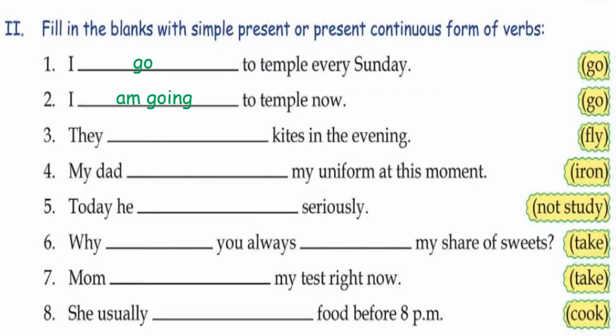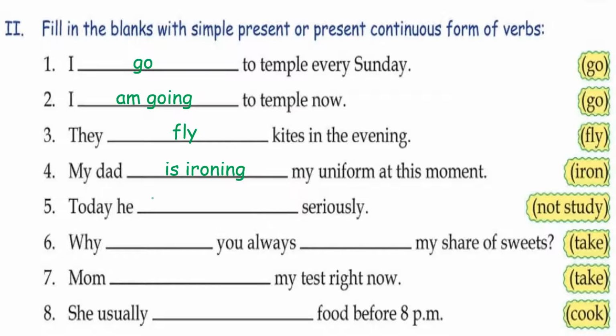Now, they dash kites in the evening. So, again, it is in habit. So, they fly kites in the evening. My dad dash my uniform at this moment. When we are talking about at this moment, we have to use present continuous tense form of verbs. So, my dad is ironing my uniform at this moment. Now, today, again, we are talking about the moment.